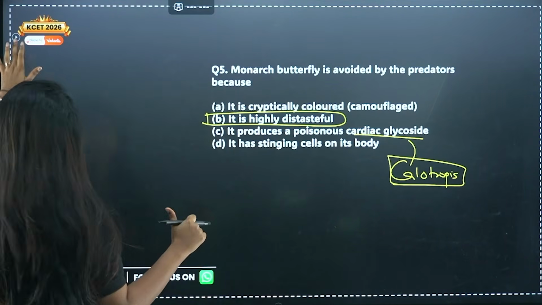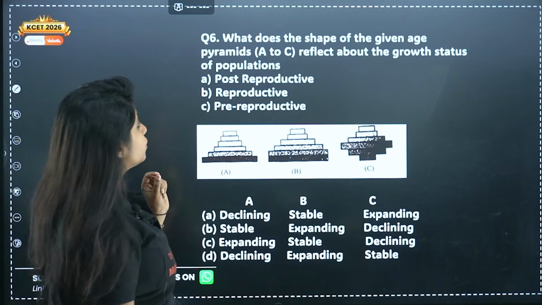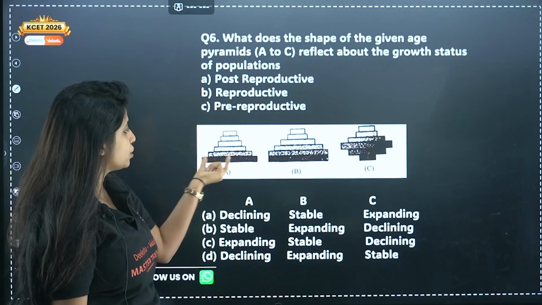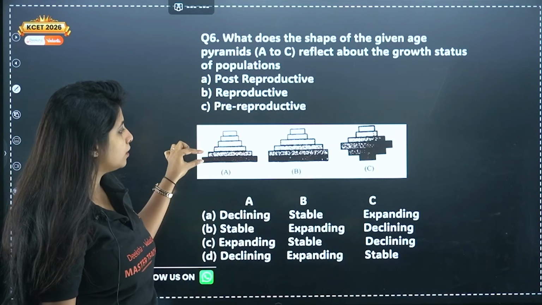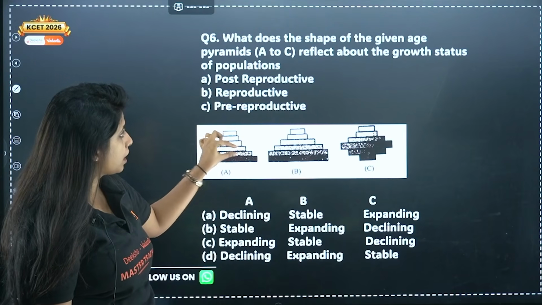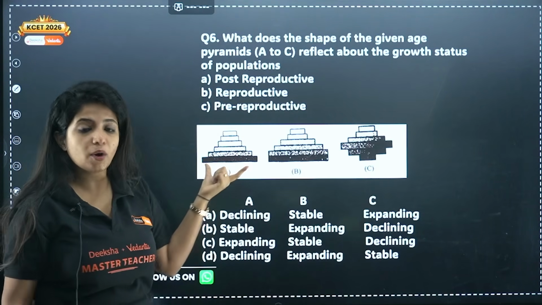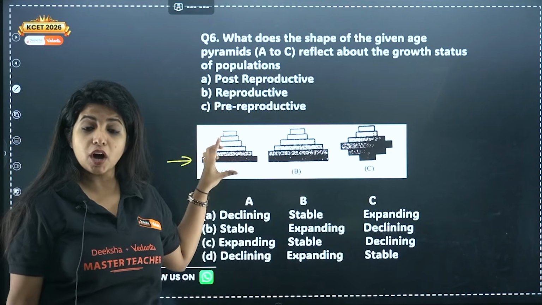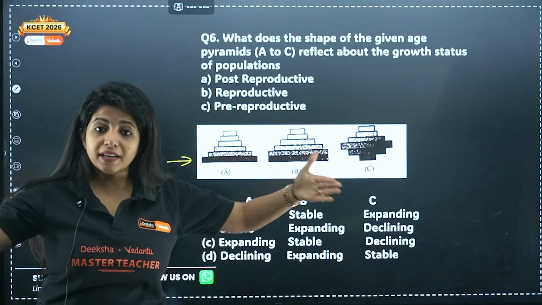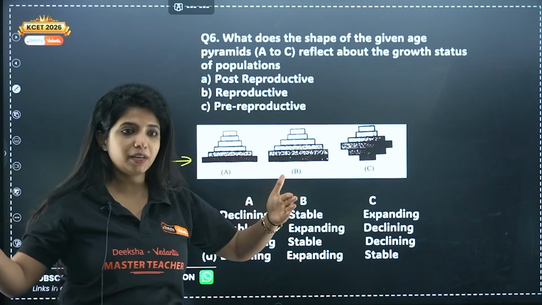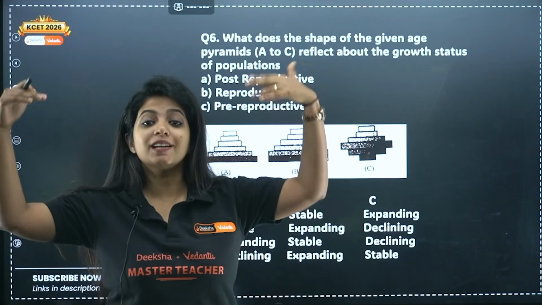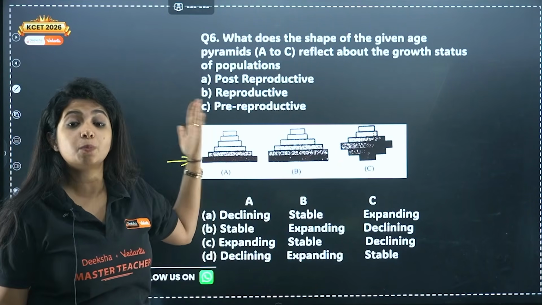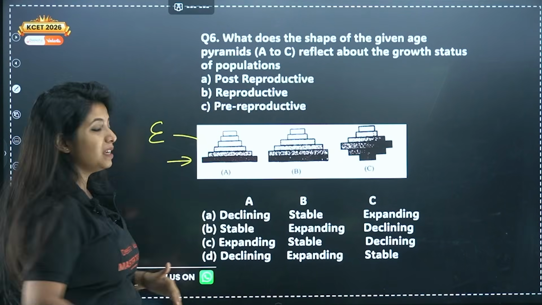Okay? Yes. Next. Now, what does the shape of the given age pyramid reflect about the growth status of the population? So over here, A, which is there, this part is the pre-reproductive part. Okay, this would be the reproductive and this would be post-reproductive. If at all, I see that basically in the lower area, the organisms which are going to reproduce later, they are in more amount. Pre-reproductive age group organisms are in more amount. That means in future, they will reproduce, they will increase the population, right? So can I say that basically since it is in more amount, this is going to be an expanding population? Yes, it is going to be an expanding population.